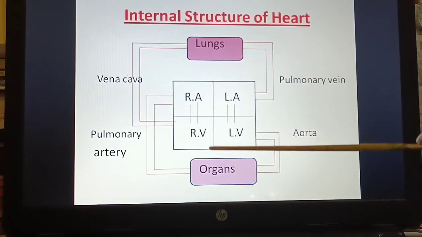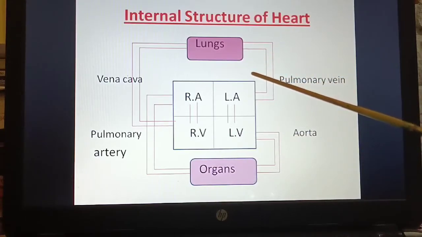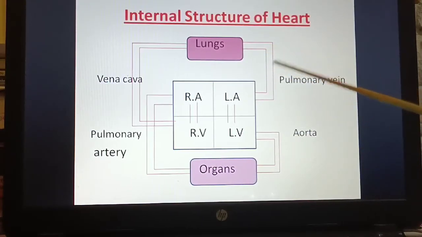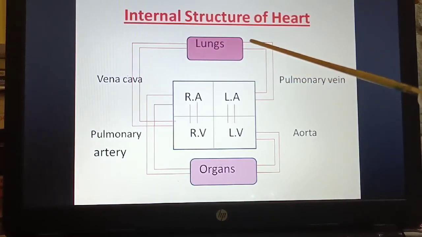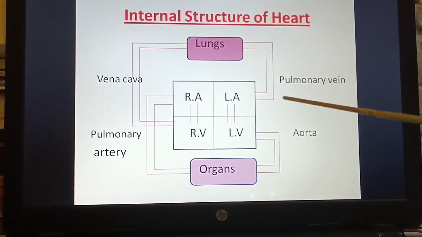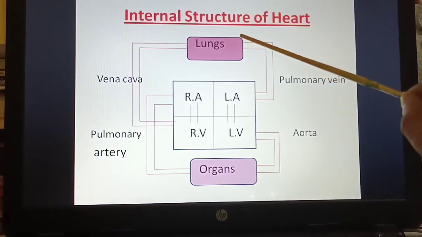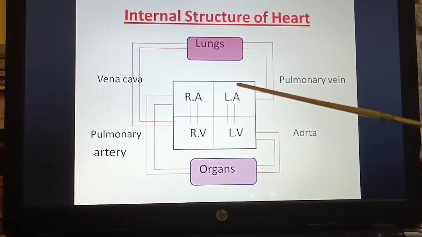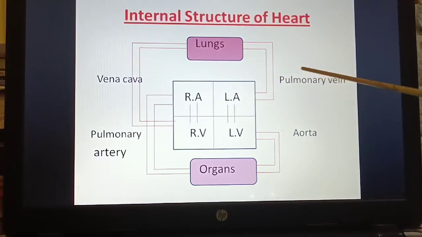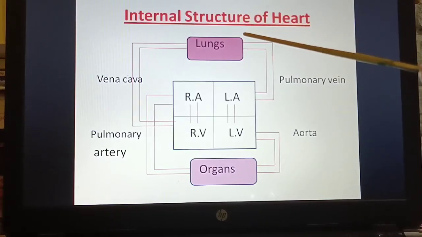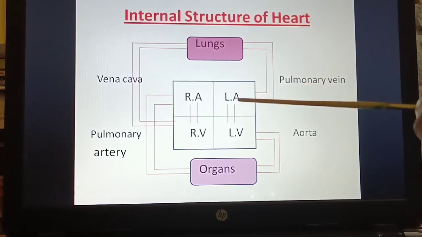Now in the heart, if you see, there are some rules. You can enter, everyone cannot enter like that. In the sense, here also in the heart, how does blood flow? Blood flows from the lung and enters the left atrium through the pulmonary vein. So remember, from the lungs the blood enters the left atrium through the pulmonary vein. This is the gateway for the blood from the lungs to the left atrium.